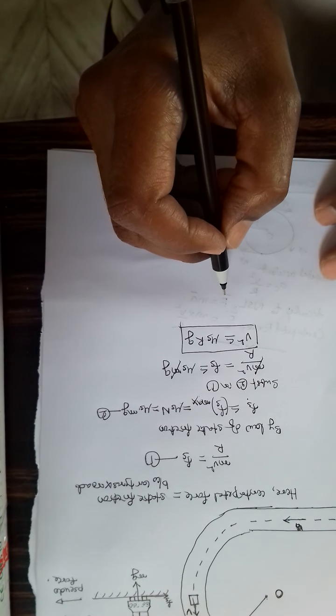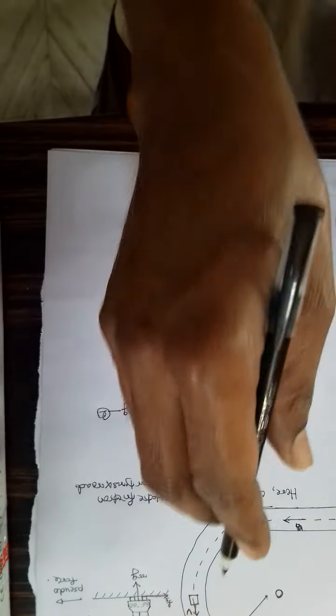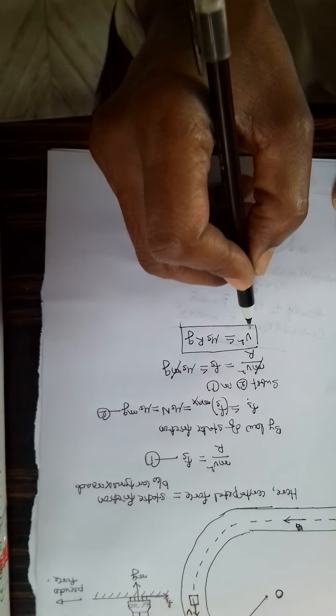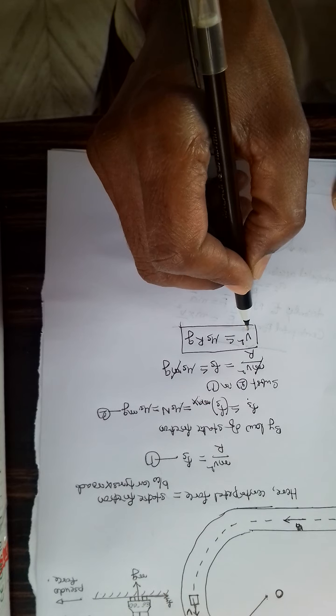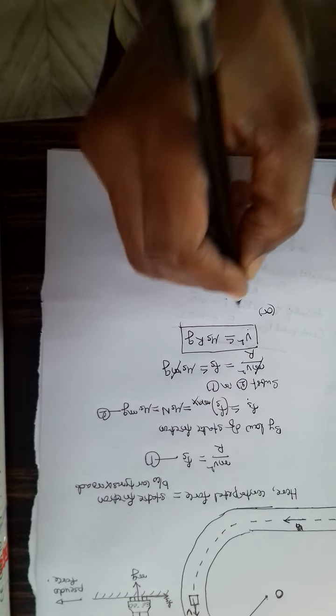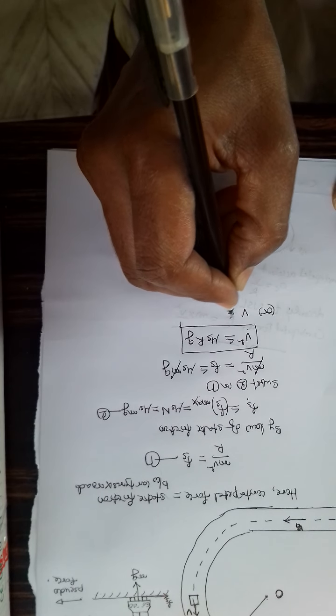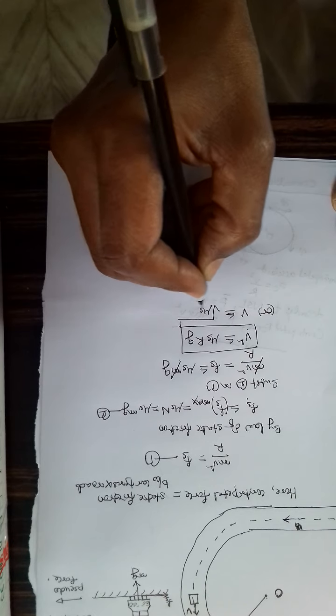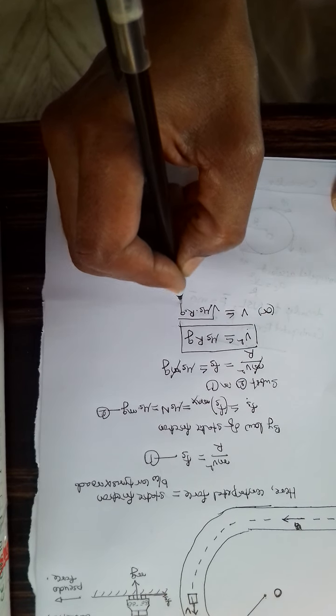It means you should move on the curved part with what velocity? Your velocity square must be less than or equal to mu s r g, or v must be less than or equal to square root of mu s r g.